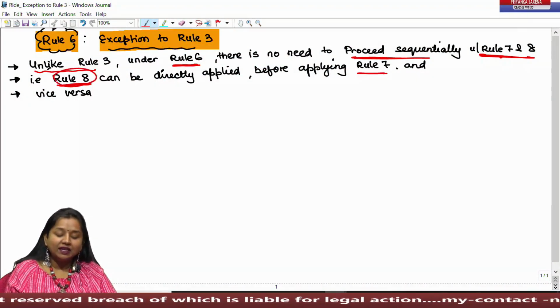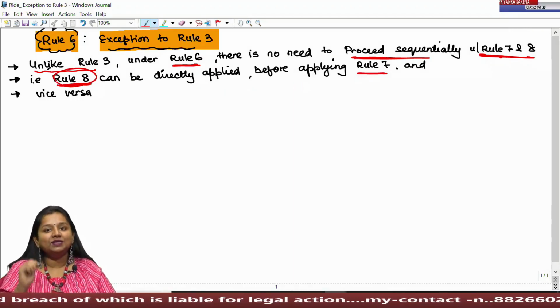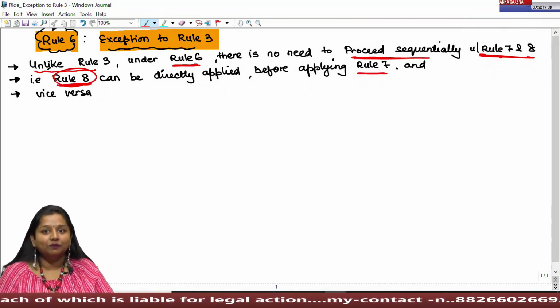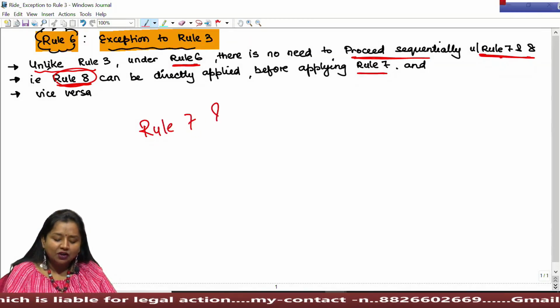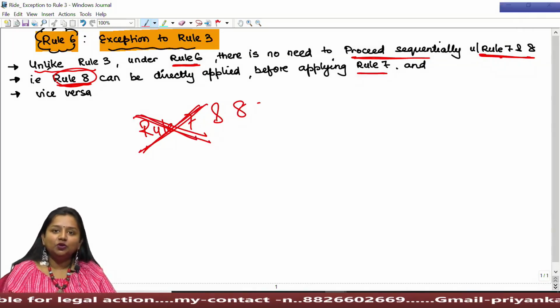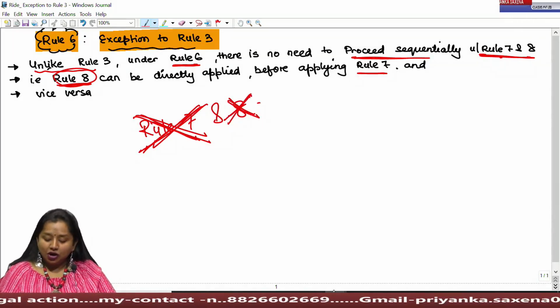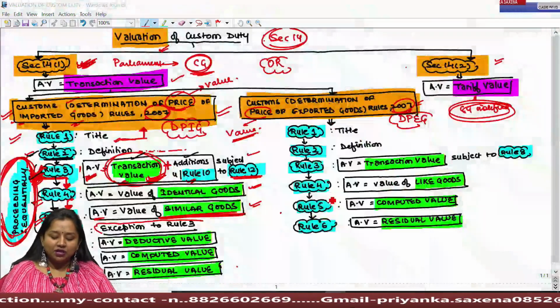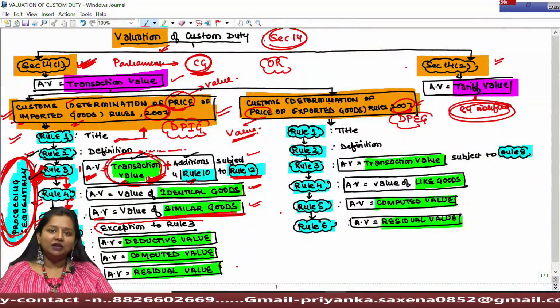That is, the Rule 8 computed method can be directly applied without applying Rule 7, where the exporter is ready to share the cost with you. But what happens if Rule 7 and Rule 8, both of them cannot be applied? Because under Rule 7, goods are unable to be sold within 90 days, and under Rule 8, the exporter is not providing you his breakup cost. Then the lawmaker says that by proceeding sequentially, Rule 9 shall be applied.